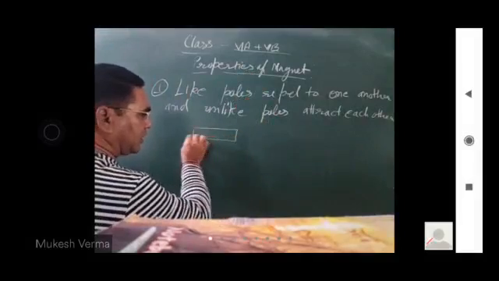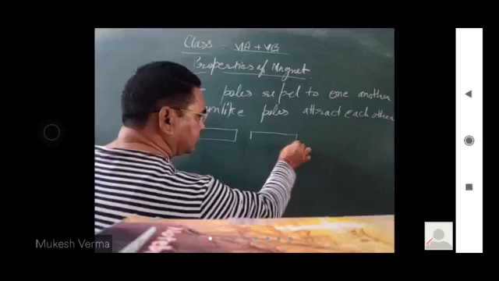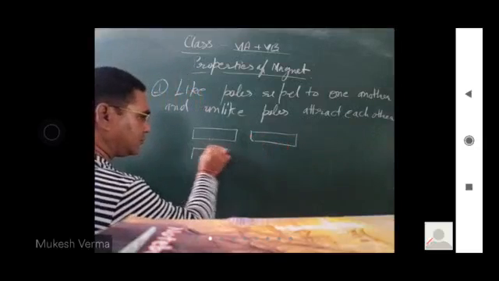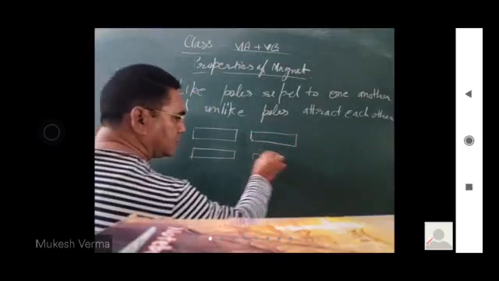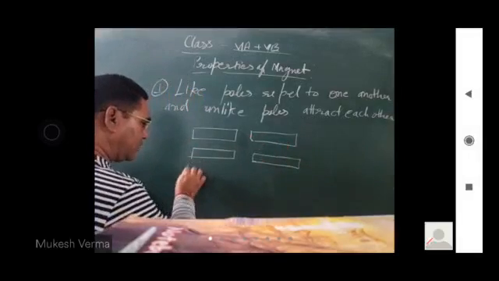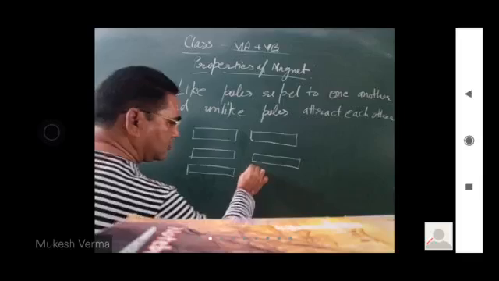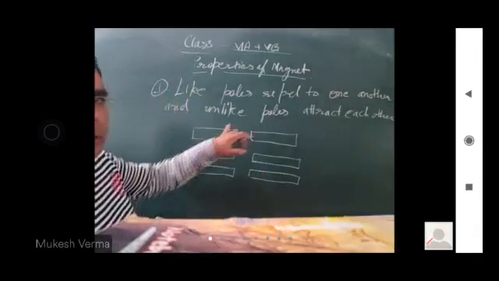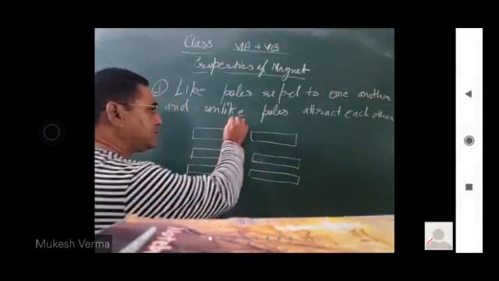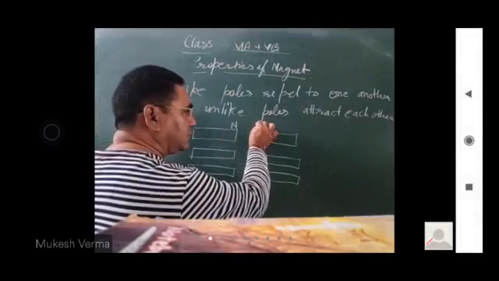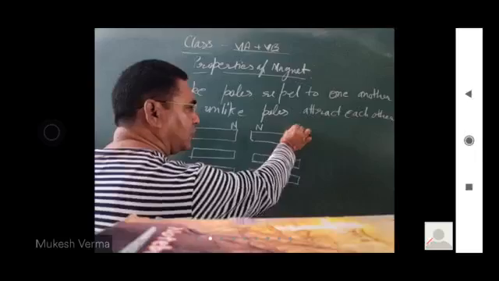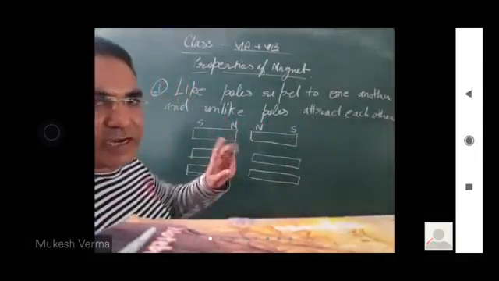If I take two magnets, these are the two magnets, and you know each magnet has two poles.